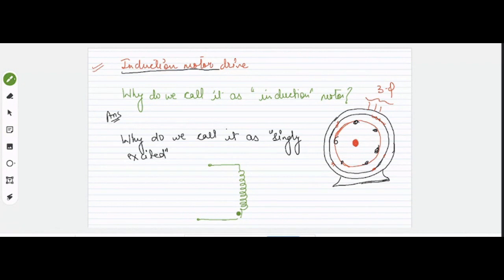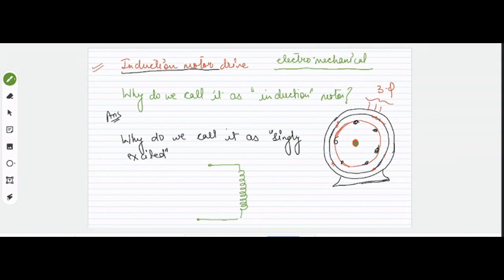But those who are studying will know that all these electromechanical energy conversion devices, which ones? Electromechanical energy conversion devices. Electromechanical means those which convert electrical energy into mechanical energy, or convert mechanical energy into electrical energy.